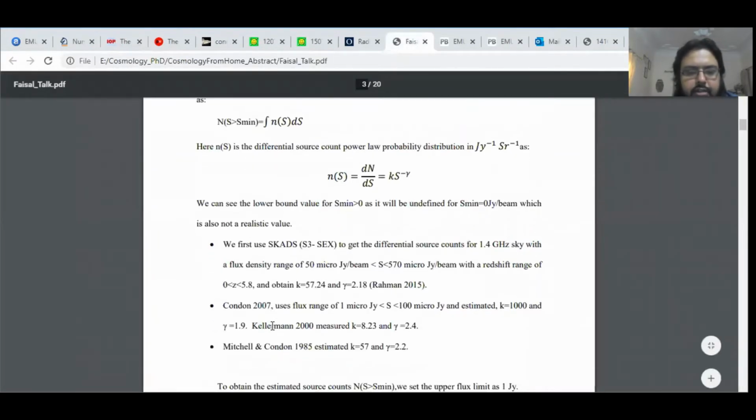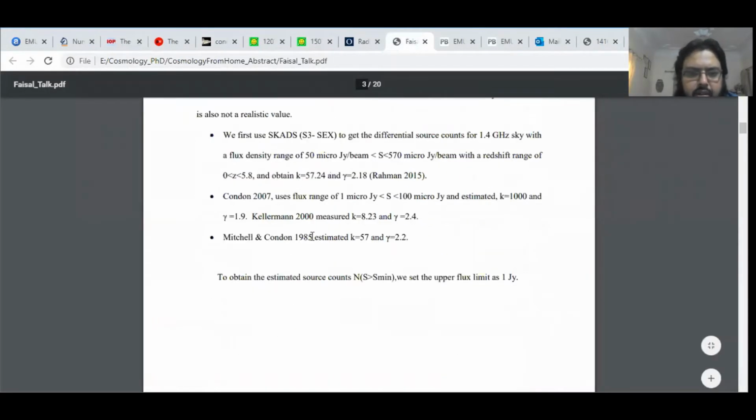So in Kanda 2007, they used around 1 microJansky minimum and 100 microJanskys maximum, and obtained k equals 1000 and gamma 1.9. Calama 2000 measured k equals 8.23 and gamma 2.4. Similarly, Condon estimated k 57 and gamma 2.2, which is close to Rahman 2015 values.